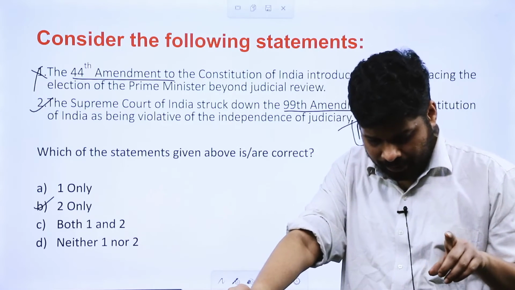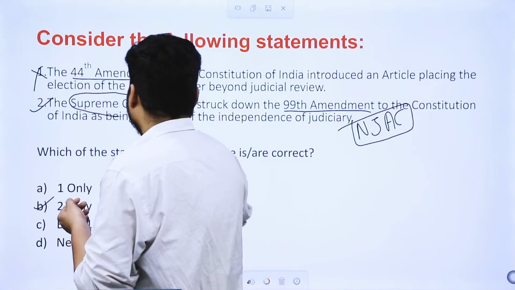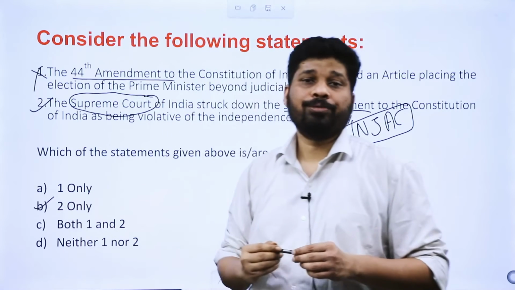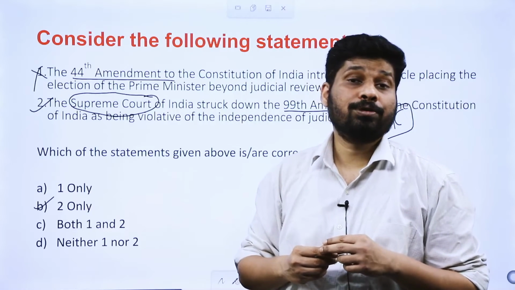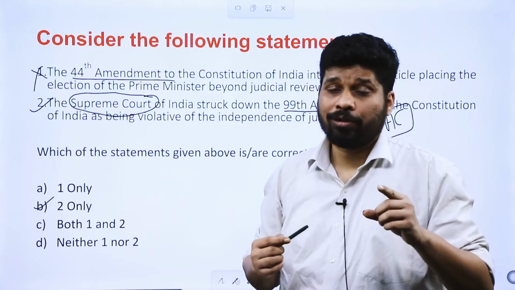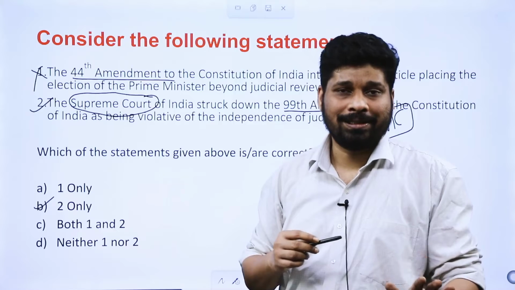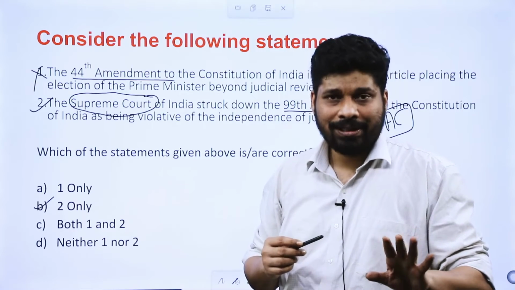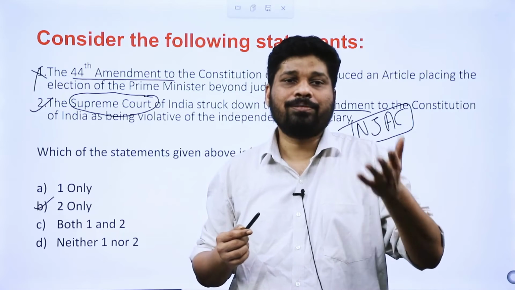One more thing guys, this question also in a way looks into the power of Supreme Court. Power of Supreme Court when it comes to constitutional amendment. This question shows that Supreme Court can strike down a constitutional amendment passed by the parliament and given assent to by the president if it feels that it compromises with one of the basic features.